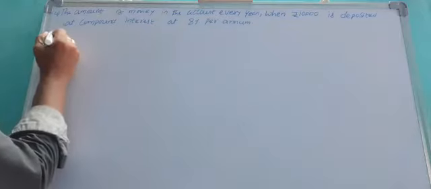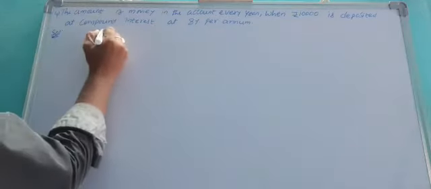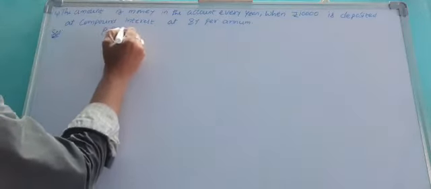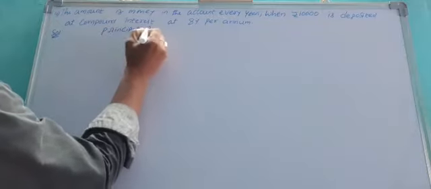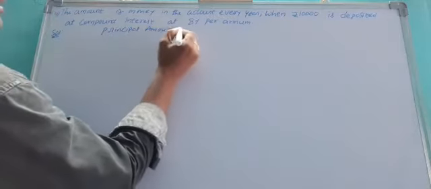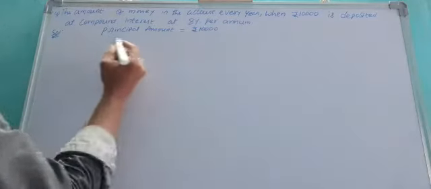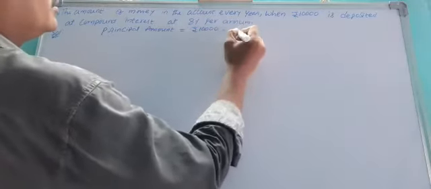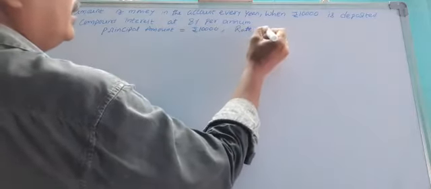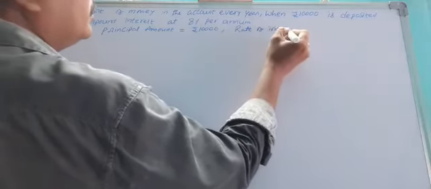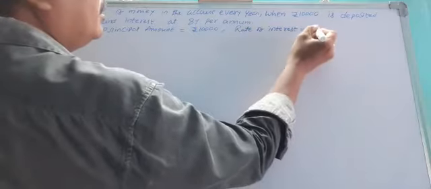The principal amount is equal to 10,000 rupees. Rate of interest equal to 8% per annum.